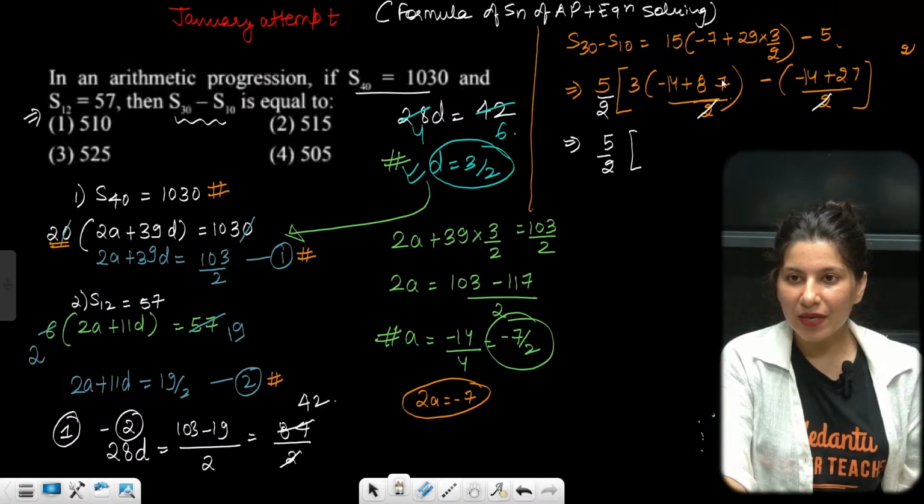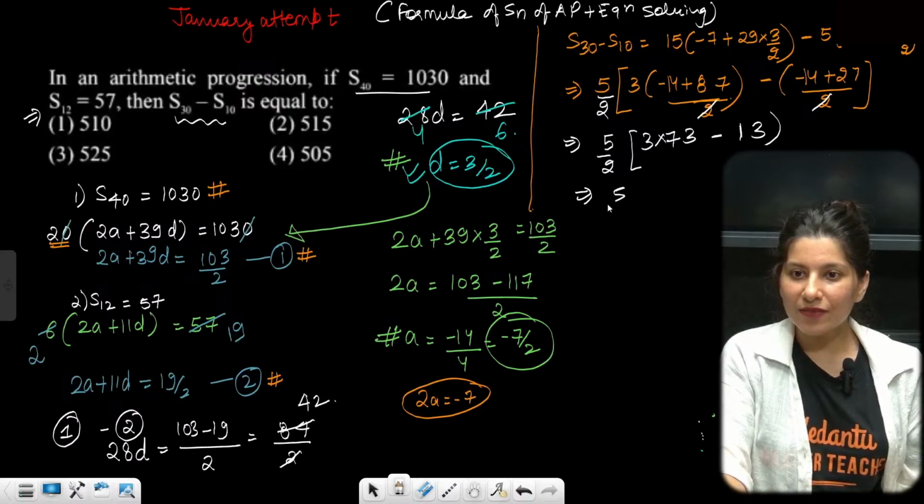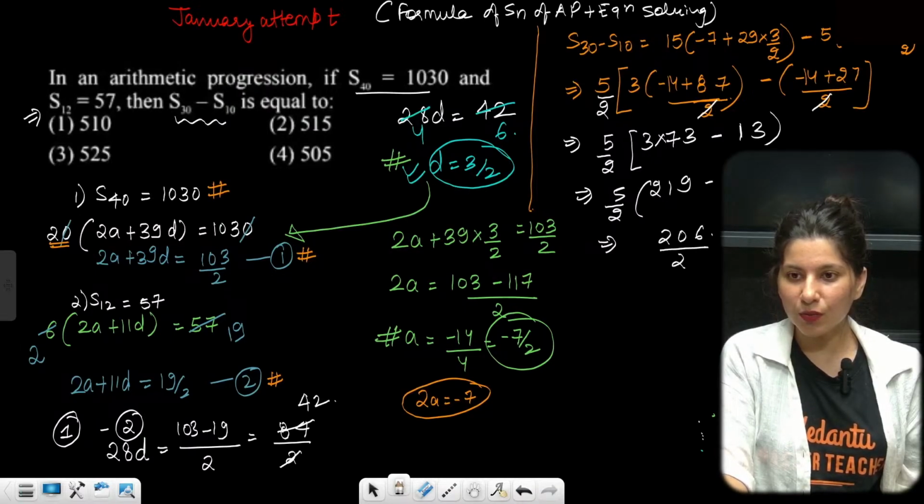So 87 minus 14. 7 minus 4 is 3. 8 minus 1 is 7. Into 3 is already there, minus. This is going to give you 7 minus 4, 3. 2 minus 1, 1. So this is 5 by 2. 3 3s are 9. 7 3s are 21 minus 13. Solve it, keep solving it. So it is 2, 0 and 6 upon 2 into 5.